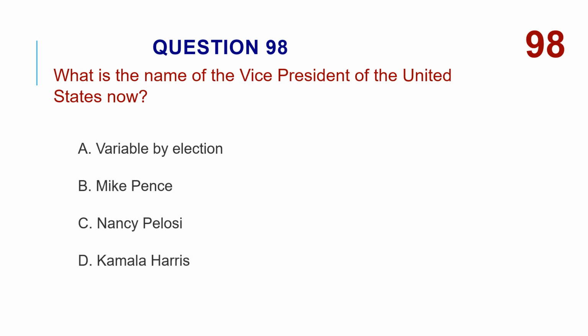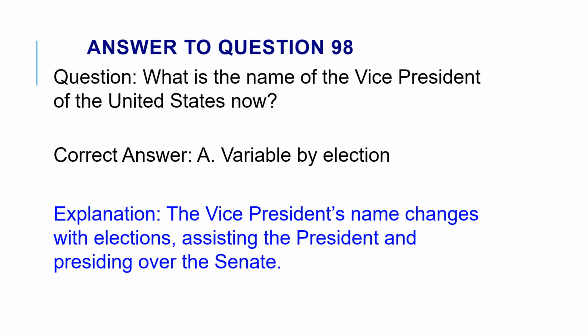What is the name of the Vice President of the United States now? A. Variable by election. B. Mike Pence. C. Nancy Pelosi. D. Kamala Harris. The correct answer is A. Variable by election. The Vice President's name changes with elections, assisting the President and presiding over the Senate.